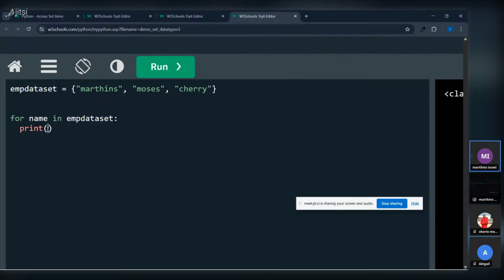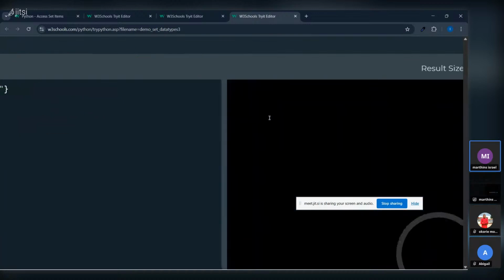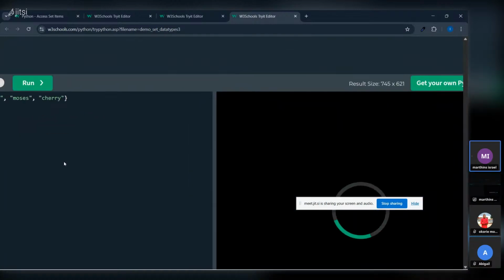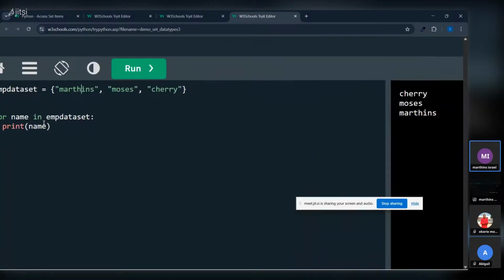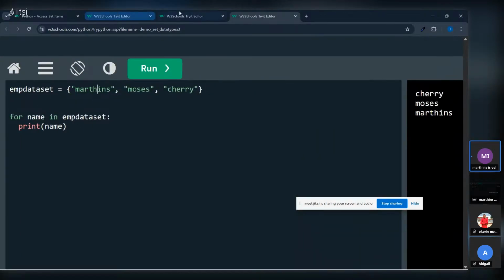So now if we print name and we click on run, we should get all the items looped out. So we got Sherry, Moses, and what? Martins. So remember, sets are an unordered list. So it's now the thing started from the backward. Sherry, Moses, and Martins. So this is how to loop out your data in a set.